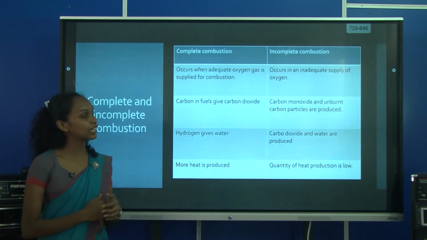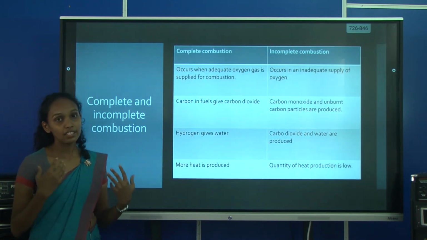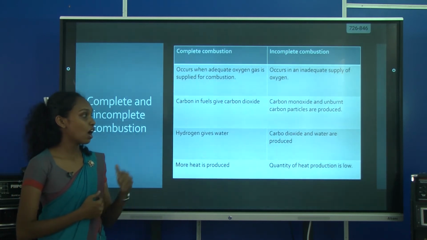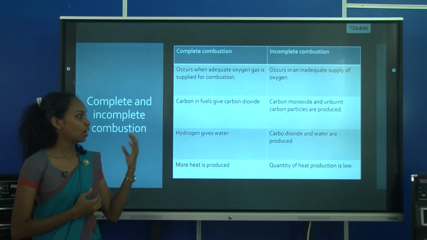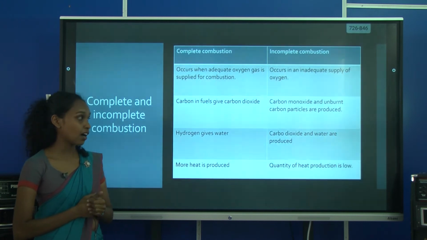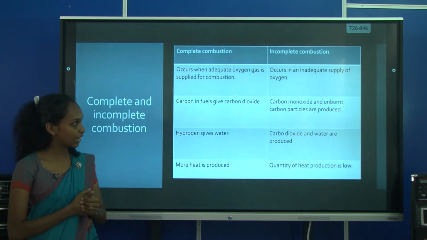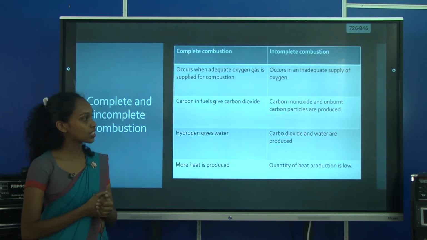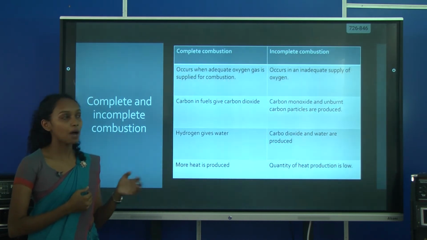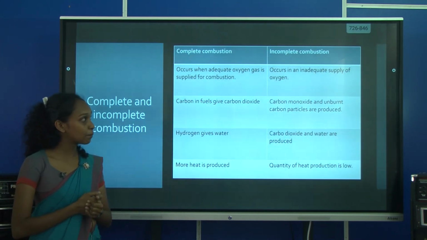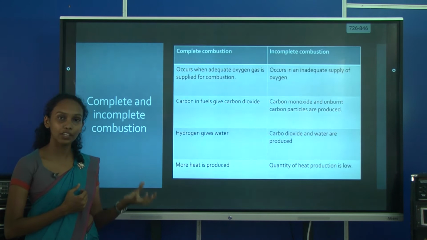Next, incomplete combustion. When there is inadequate oxygen, incomplete combustion takes place. As usual, water and carbon dioxide are formed, but because incomplete combustion is taking place, carbon monoxide and unburnt carbon particles are also produced here. So, during incomplete combustion, the quantity of heat produced is low.